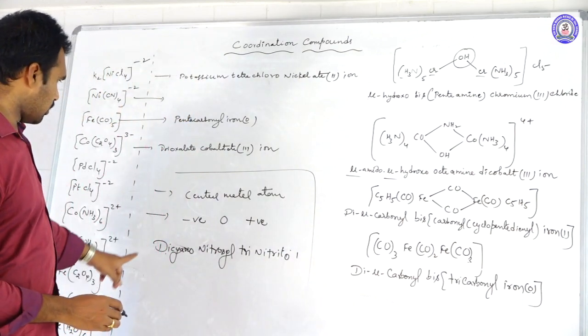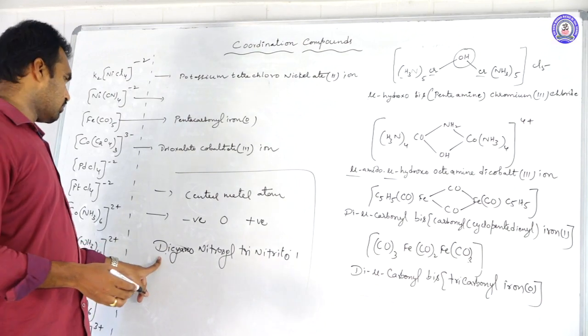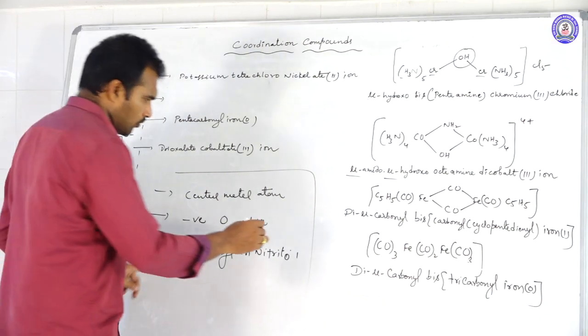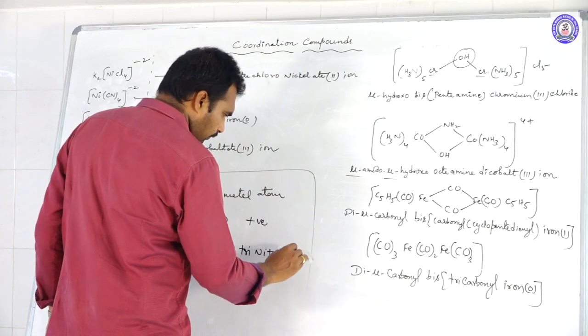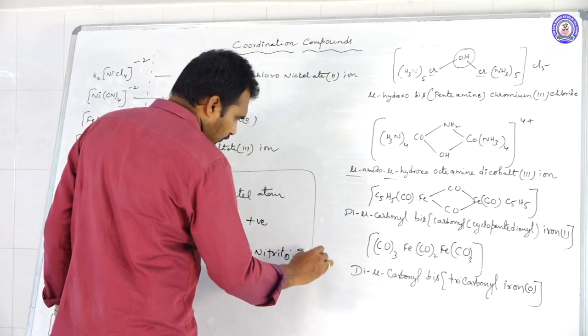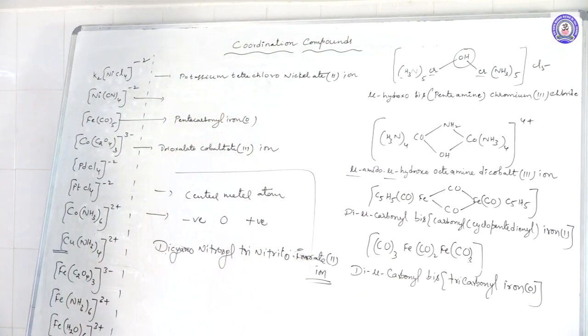What is the metal? You can take iron, and the oxidation state you want, okay, let us see. Dicyano, nitrosyl, trinitrito ferrate 2 ion. That complex formula you should write.